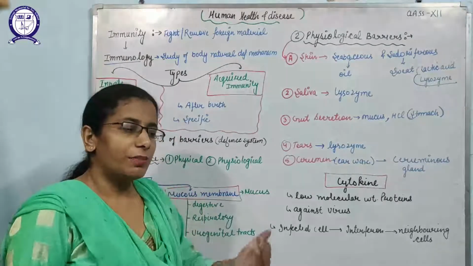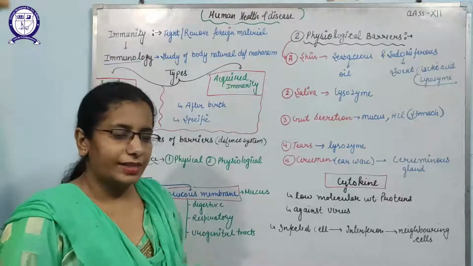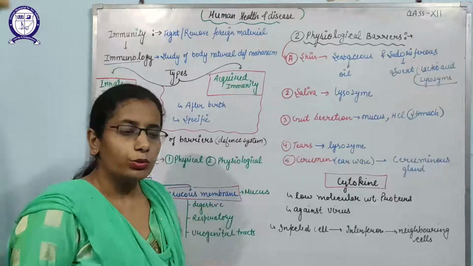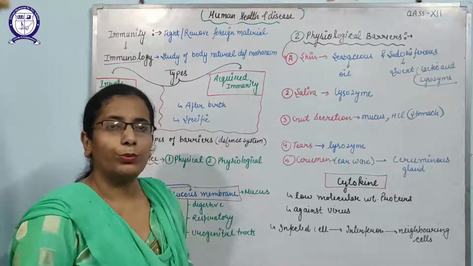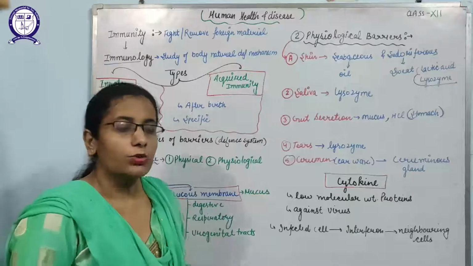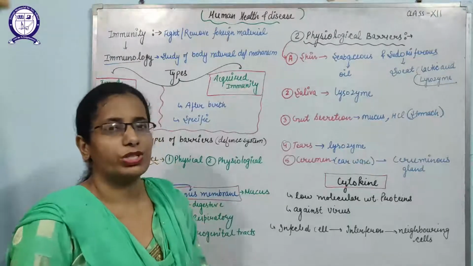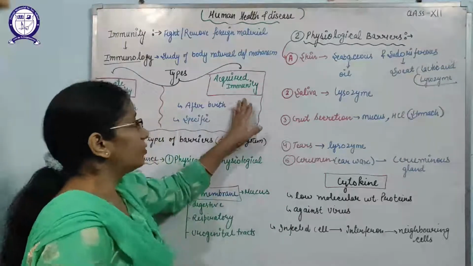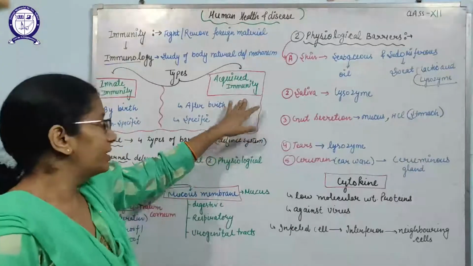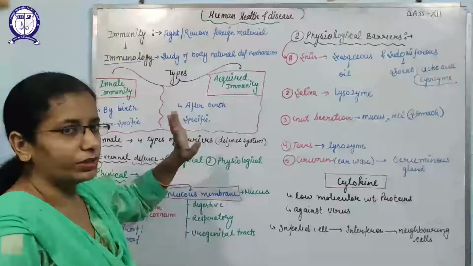When we come in contact with pathogens, our body learns what type of proteins or cells should be produced to kill those pathogens. So after birth, when our body produces special types of cells against special pathogens, this is known as acquired immunity. That is why I have written here, after birth.